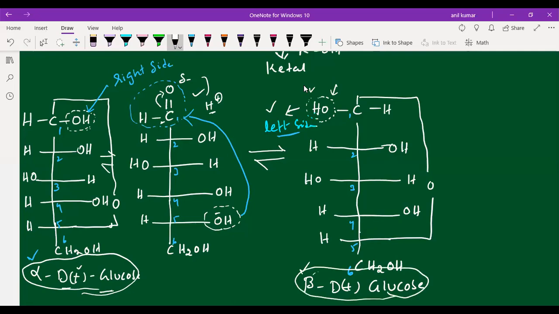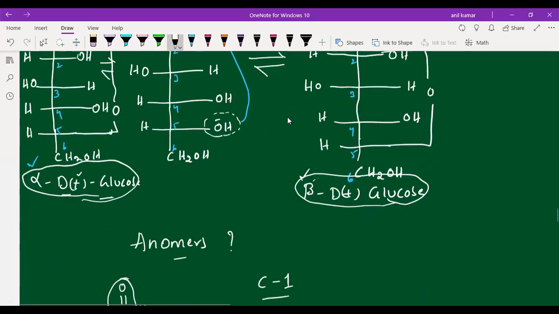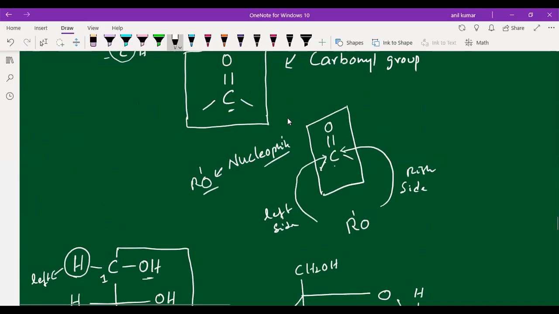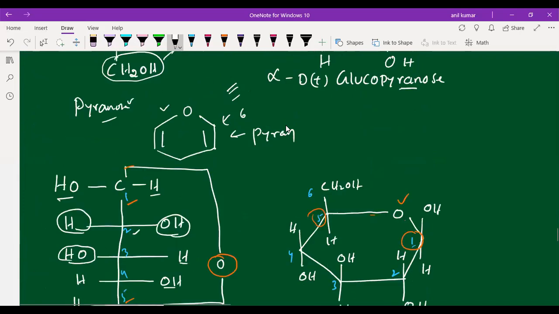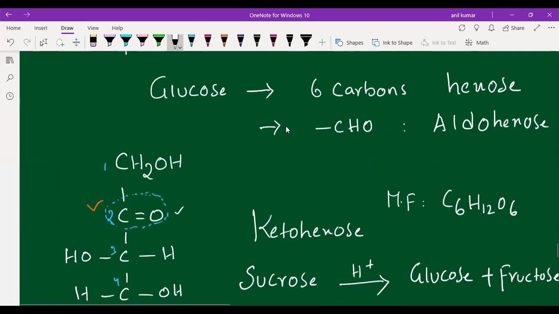Similarly in fructose, but we are taking the second carbon, not the first carbon. So by seeing the OH group position at the second carbon, if the OH group is at the left side of the second carbon, we call it beta. If the OH group is at the right side of the second carbon, we call it alpha, students. I will draw that one.